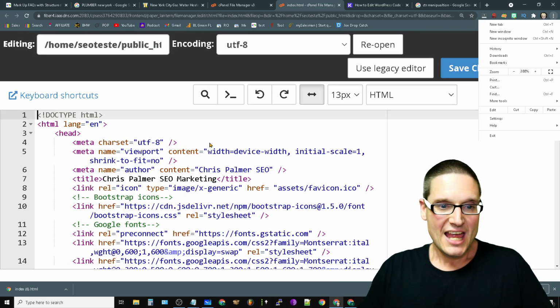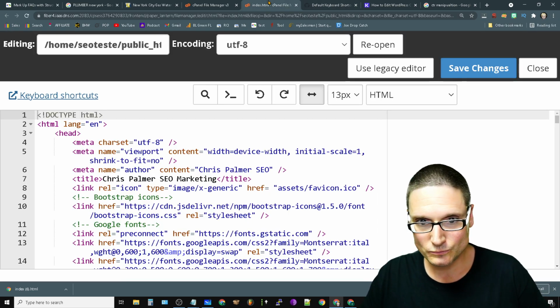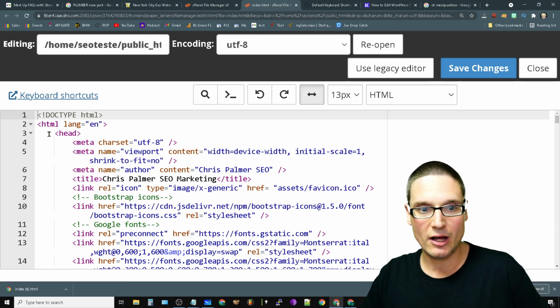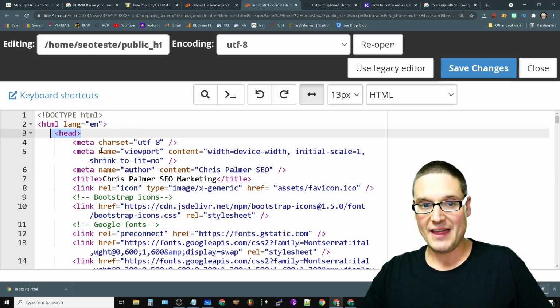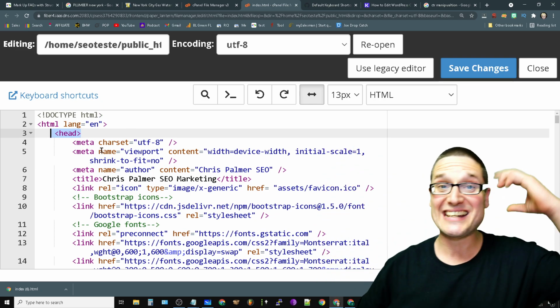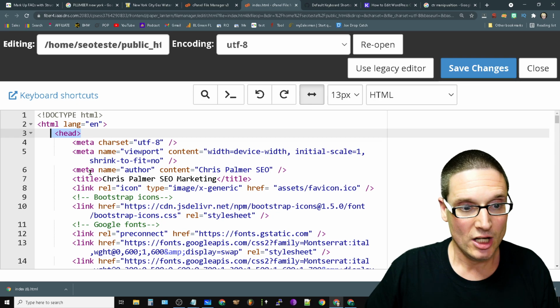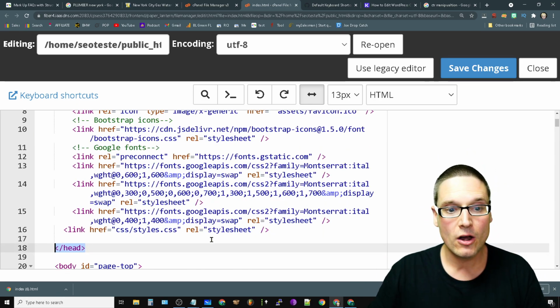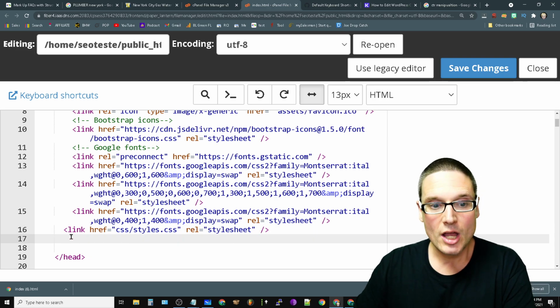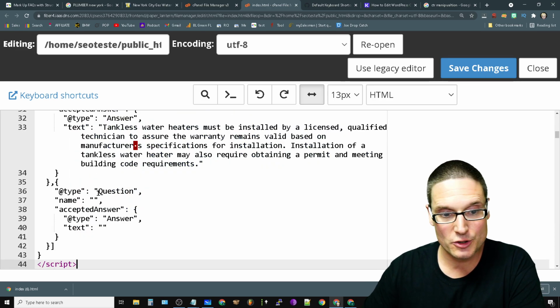All right. As you can see here, see this? It's HTML. Like, you won't see this, but see how this says head, right? Now, that's the head without the slash. So that's the beginning of the head tag. Now, if we scroll down, see how there's a slash and then it says head here? This inside of here is where you want to add in your snippet code.